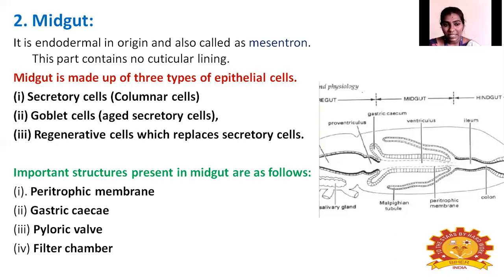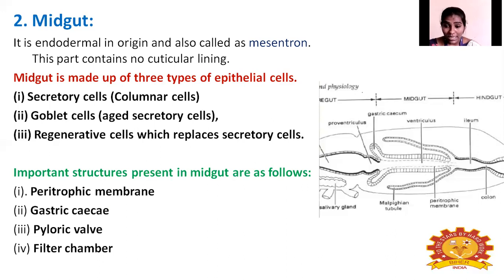The first one is the secretory cell, which is a columnar cell. The globular cell is actually an aged secretory cell. And the regenerative cell is used to replace old secretory cells with new ones. So these are the three types of cells present in the midgut of the digestive system.